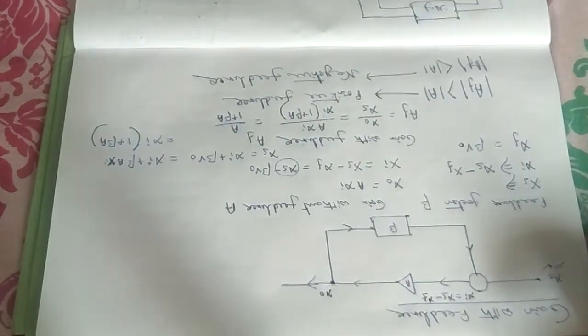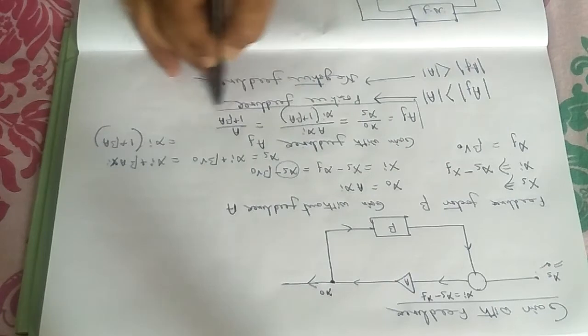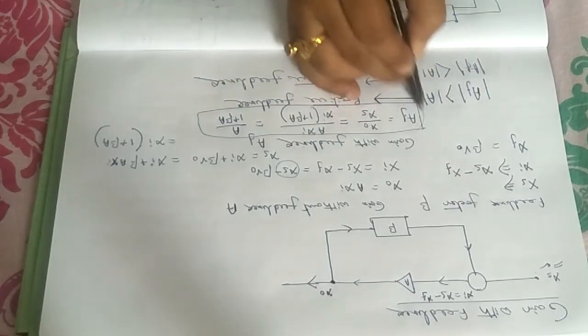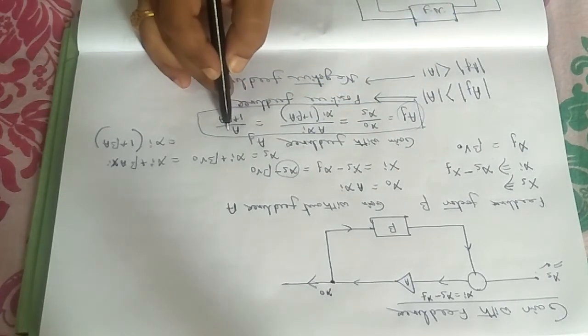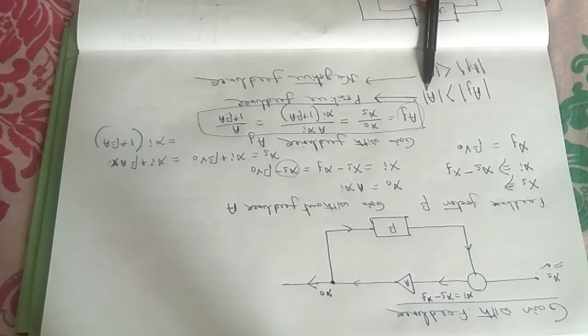This is all. With this simple connection, you can generate the relationship between amplification or gain with feedback and gain without feedback, with the feedback factor beta. Everything depends upon the comparative value of AF and A. If AF is greater than A, then this will be positive feedback. If it is not, then it will be called negative feedback.